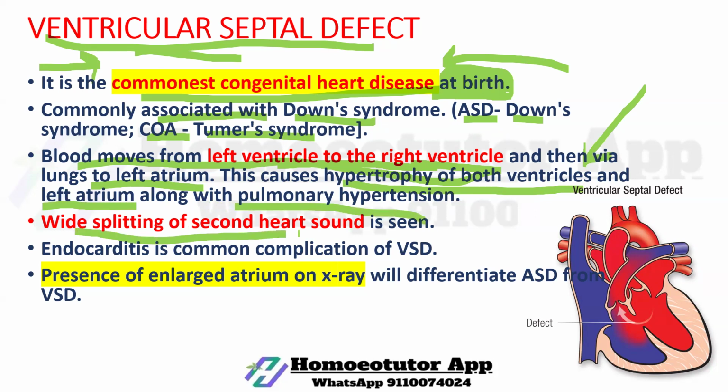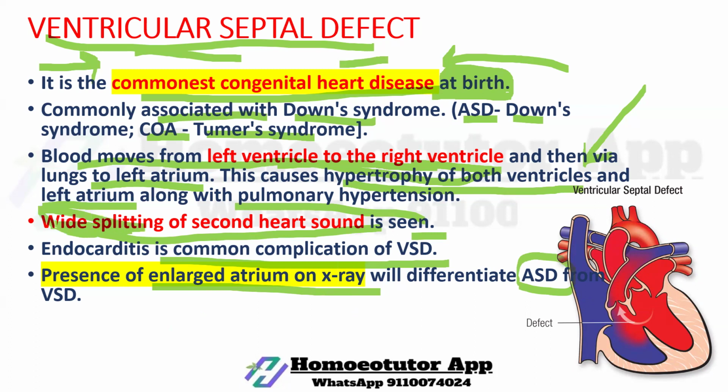Wide splitting of the second heart sound is seen. Endocarditis is a common complication of VSD. Presence of an enlarged atrium on X-ray will differentiate ASD from VSD. In ASD, atrial septal defect is seen, and in VSD, ventricular septal defect is seen, and both have wide splitting of the heart sound.